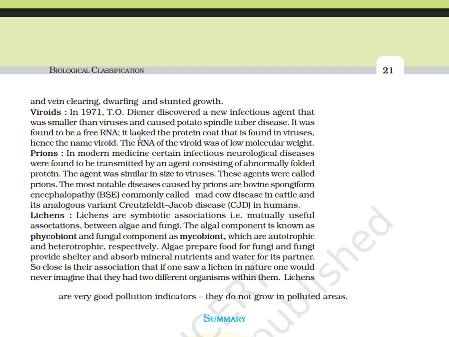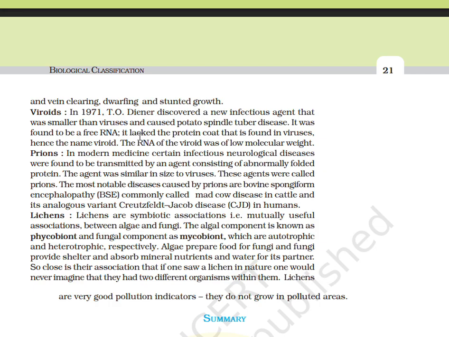Prions. In modern medicine, certain infectious neurological diseases were found to be transmitted by an agent consisting of abnormally folded protein. The agent was similar in size to viruses. These agents were called prions. The most notable diseases caused by prions are bovine spongiform encephalopathy, BSE, commonly called mad cow disease, in cattle, and its human variant, Creutzfeldt-Jakob disease, CJD, in humans.